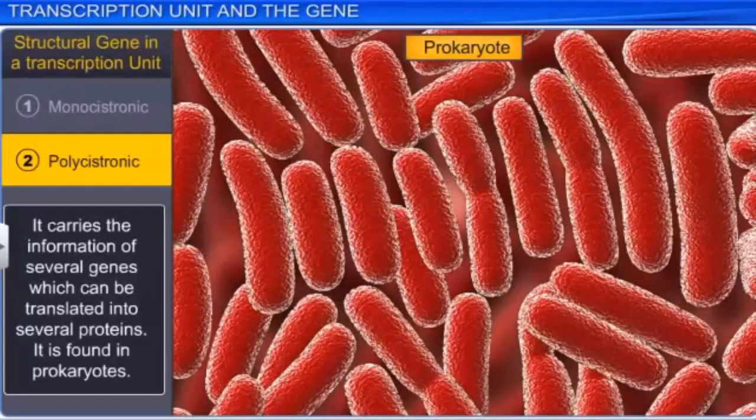Then the third part is the terminator. The terminator will terminate: as the process reaches it, the RNA will separate out and there won't be any further mRNA formed. So the parts are promoter, structural gene, and terminator.